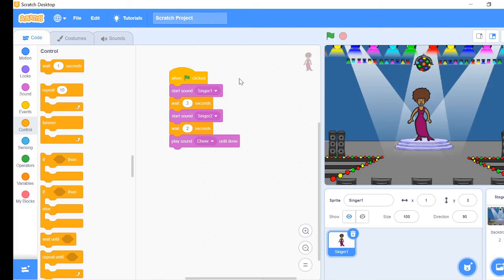You heard how it sounds like the singer is actually singing. The tunes go up and down, and at the end we have a cheer, just like in a concert. You can explore the Sounds tab and make cool programs of your own.